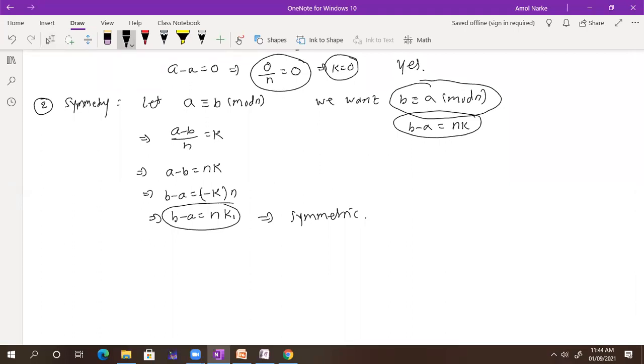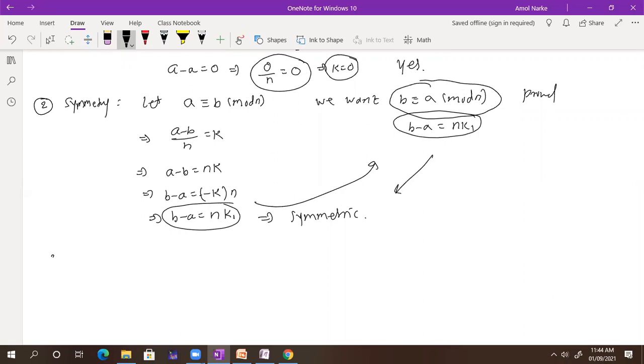So this is true. When I get this, then I can go here. So b minus a is equal to n into k1. So b is congruent to a mod n, proved. And this implies it is symmetric.